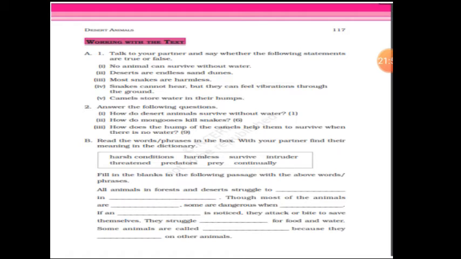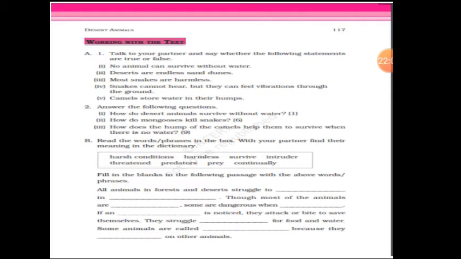Snakes cannot hear, but they can feel vibration through the ground. That is true. Camels store water in their humps. That is false, because it stores fat. The hump does not store water. It is full of fat. This fat nourishes the camel when food is scarce.